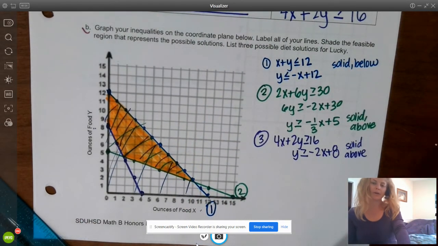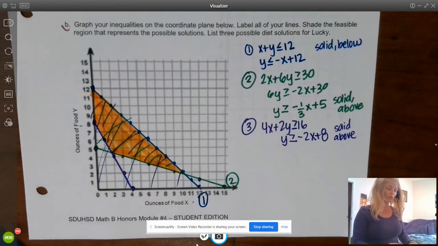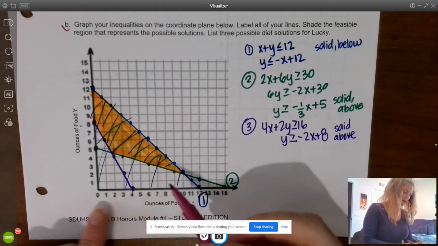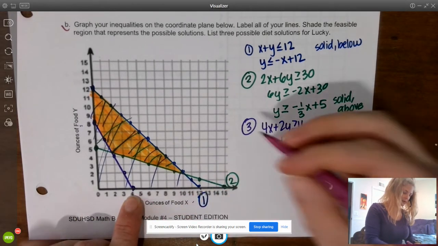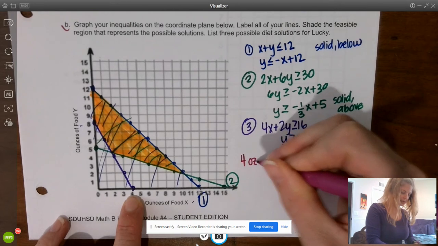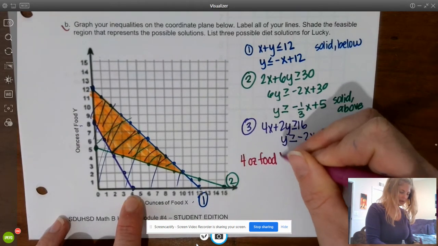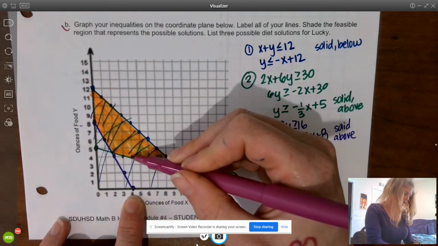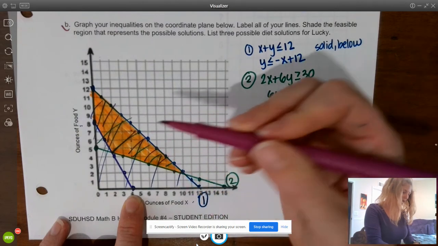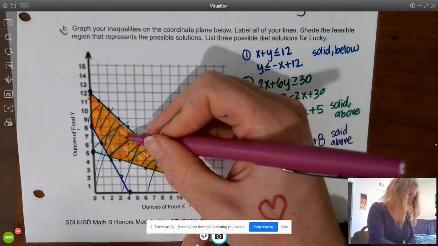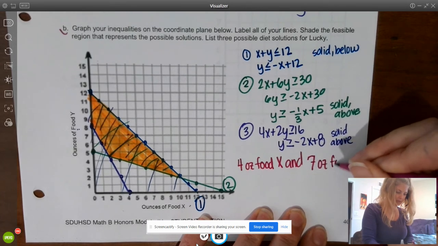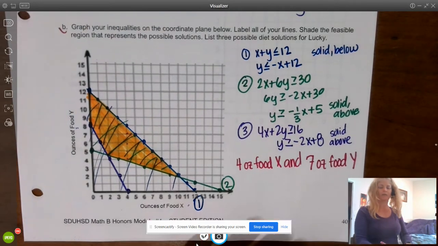Okay, so the last part of this question asked me to give 3 possible solutions, and your answers will vary, but if we take a look, I like the number 4, so 4 ounces food X, and if I go up to my feasible region, I could have 4, 5, 6, 7, or 8 ounces of food Y. I'm going to pick 7 ounces food Y. So we just have to pick values that are in the feasible region.